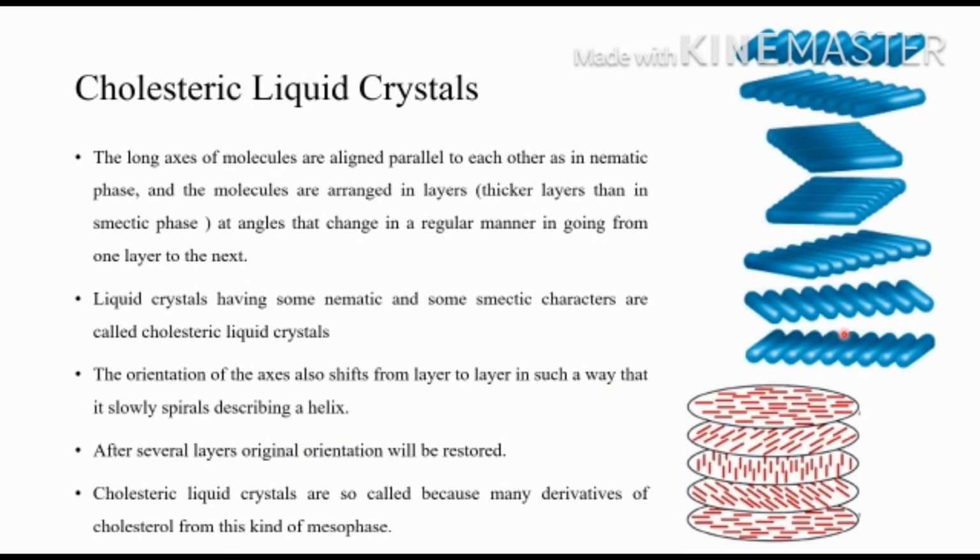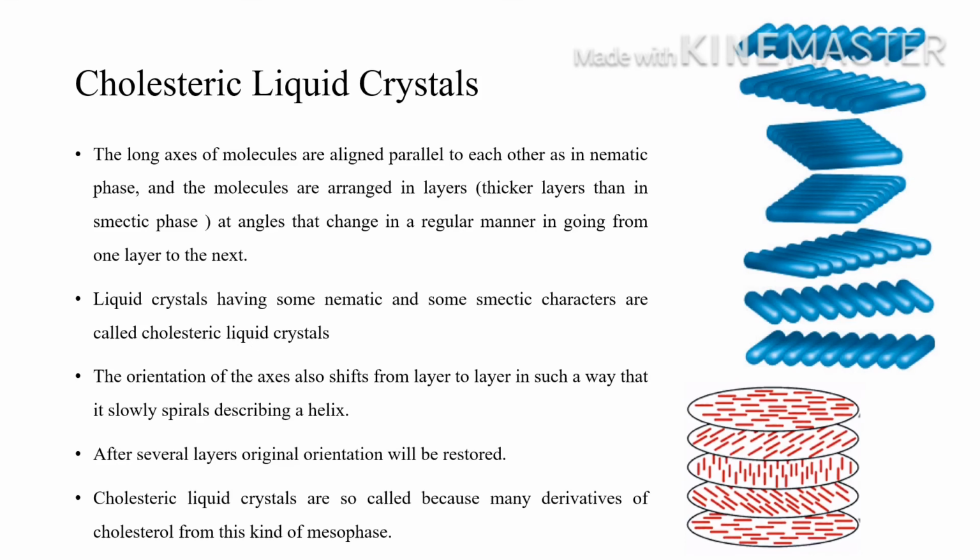See here, the orientation is changing like this, then like this, then this. That means it is like a helix. So it is looking like a spiral. It forms a helix because in each layer the orientation will be different. Then after several layers the original orientation will be restored.